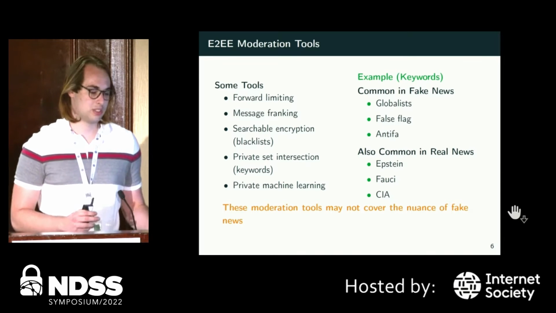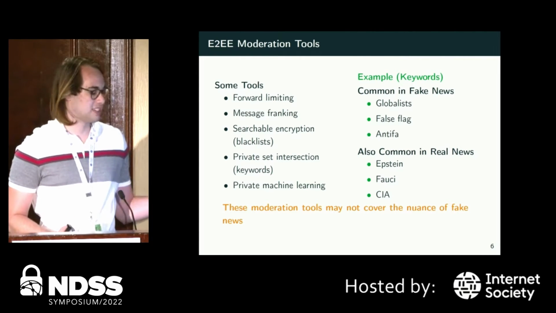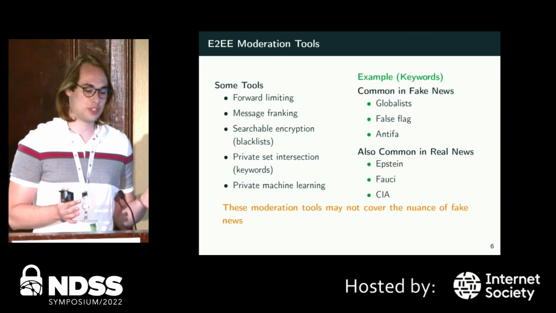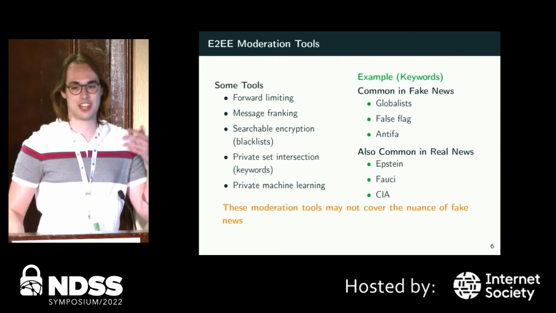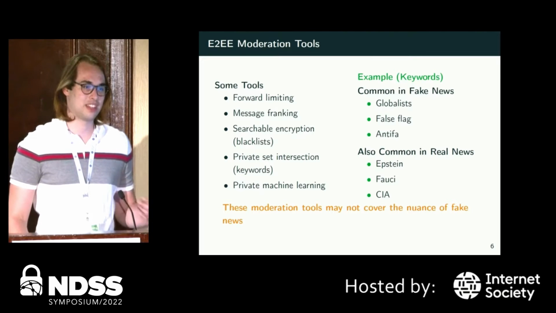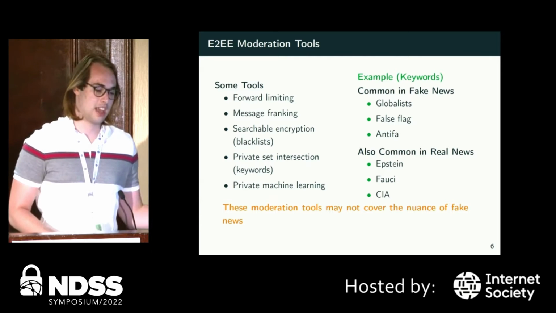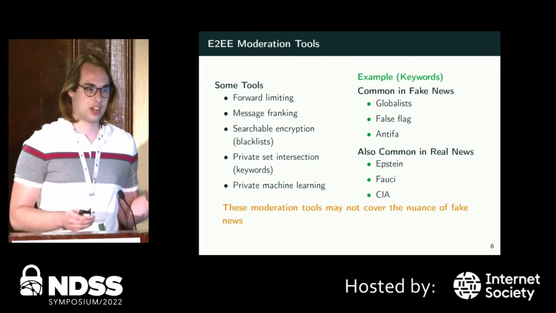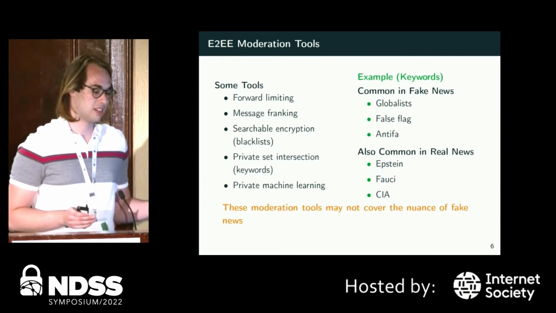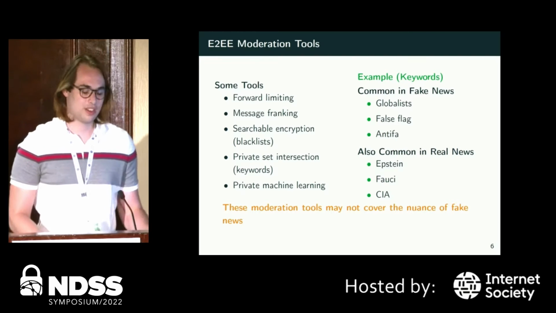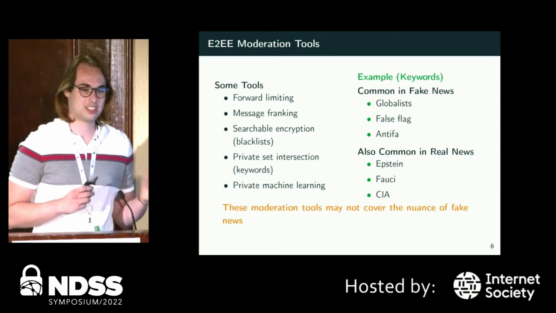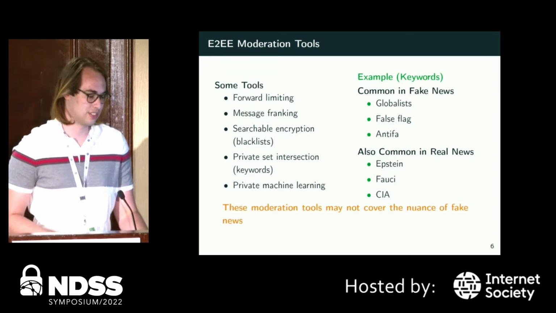So for example, the first few words on this list obviously will almost only be in fake news all the time. But with words like CIA, I might just be talking about the CIA because I passed the CIA building. So I don't want my messages revealed in Signal or whatever these platforms are just because I said the word CIA. And that's just an example for keywords of why it might fail to get the nuance, but in general, we see that a lot.